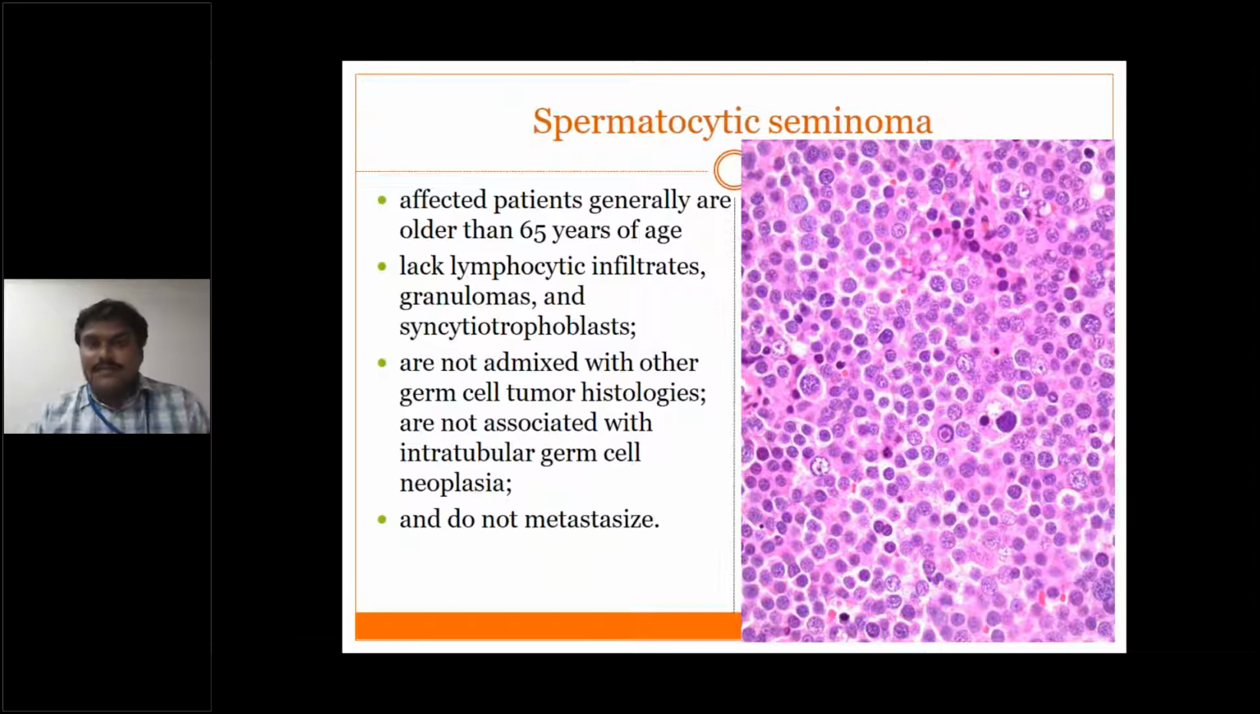Next, granulomas will be there in seminoma. Here it is not there. Syncytiotrophoblasts will be there in seminoma. You won't find them in spermatocytic seminoma. And sometimes the seminoma can be associated with other germ cell tumors, but spermatocytic seminoma won't associate with other types, and it won't have any precursor lesions like intratubular germ cell neoplasia, and it won't metastasize. These are very, very important differences between seminoma and spermatocytic seminoma.